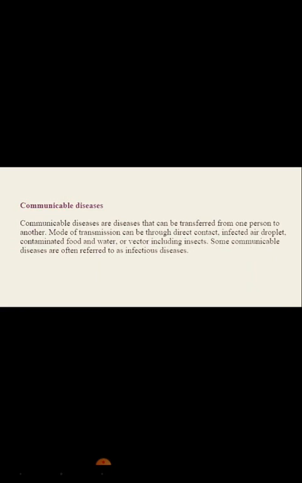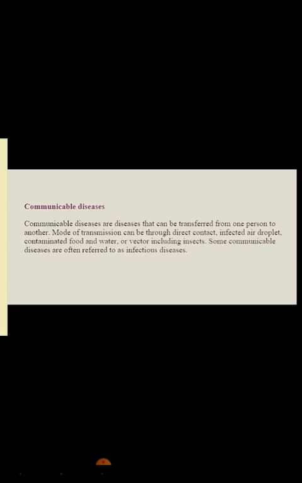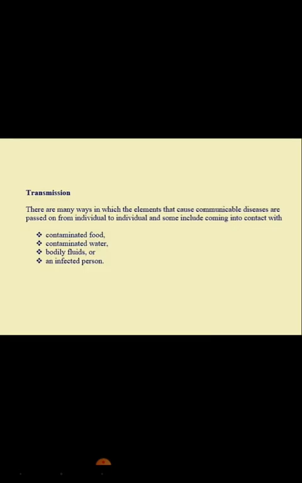Now, what do we mean by infection? Infection is the entry and development of an infectious agent in the tissues of living organisms. How can communicable disease be transmitted from person or from animals to another person? There are many ways in which the elements that cause communicable disease are passed on from individual to individual, and some include coming into contact with contaminated food, contaminated water, bodily fluids, or an infected person.